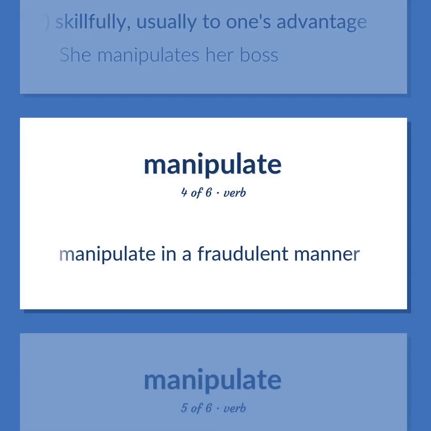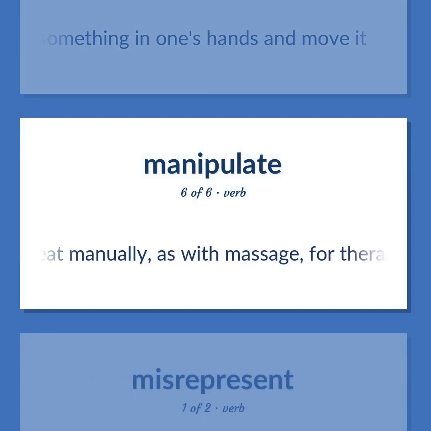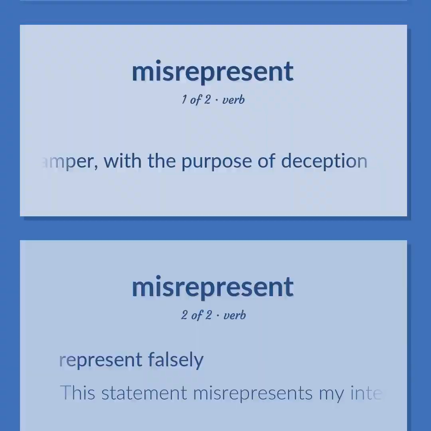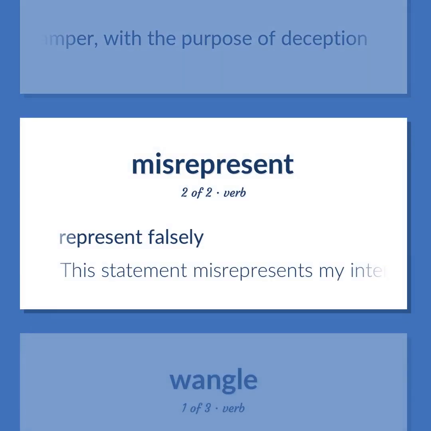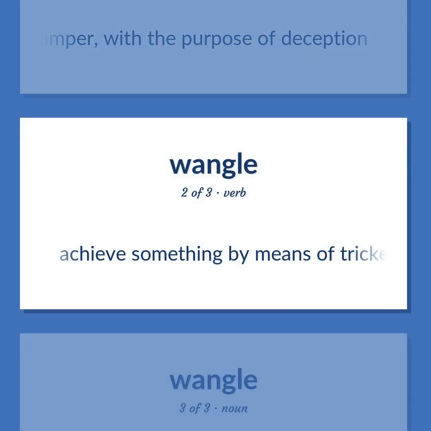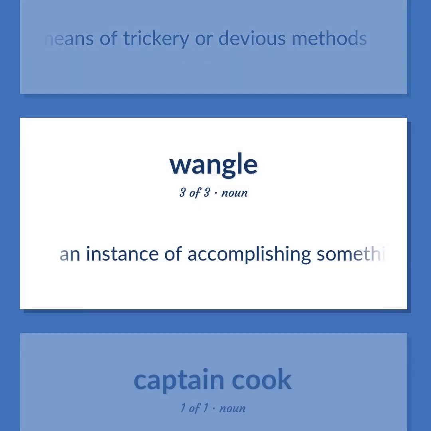Manipulate in a fraudulent manner. Hold something in one's hands and move it. Treat manually, as with massage, for therapeutic purpose. Tamper, with the purpose of deception. Represent falsely. This statement misrepresents my intentions. Tamper, with the purpose of deception. Achieve something by means of trickery or devious methods. An instance of accomplishing something by scheming or trickery.